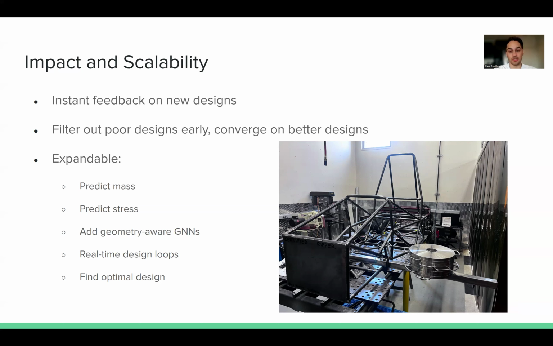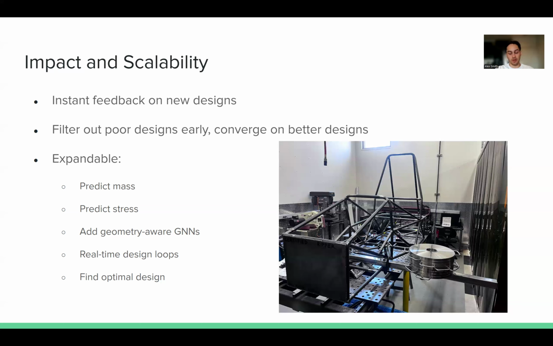This is ideal because the frame of the car holds everything else on it. And so having this early allows other teams to optimize their designs and do physical testing. So this is a project that is totally scalable. If a team member wanted to take this and predict the mass, that's something that can be built into this structure instead of, or in addition to, the things it already does, such as predicting where there are diminishing returns when minimizing weight and trying to increase stiffness.